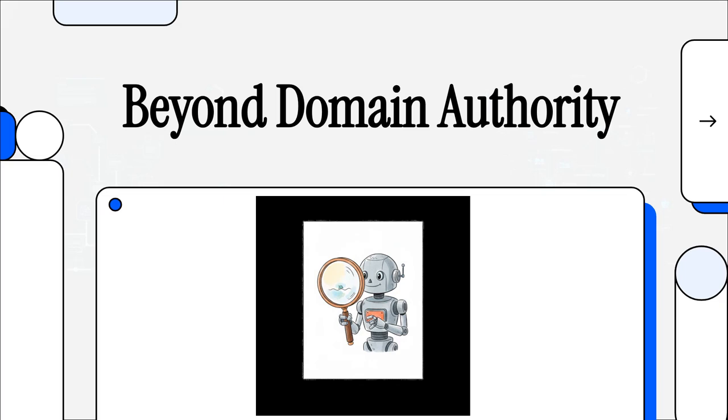Welcome to this explainer. We are diving into a massive paradigm shift happening right now on the web. For over 2 decades, digital discoverability was basically ruled by traditional link-based SEO and domain authority. But today, we're unpacking the move toward AI-mediated search and discovering exactly how artificial intelligence decides which websites to actually trust and ultimately which ones it decides to cite.